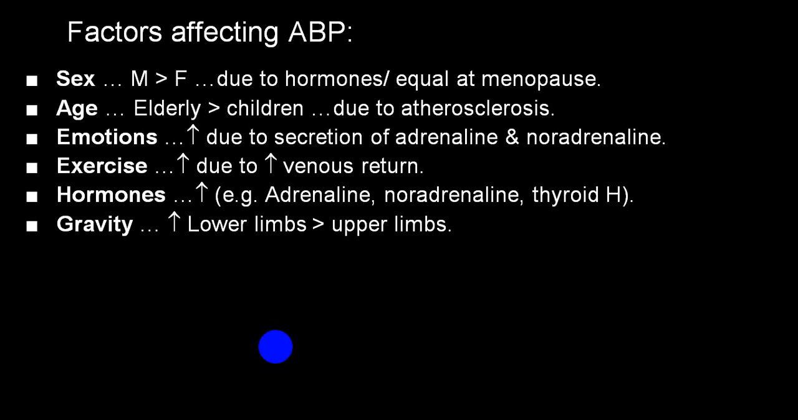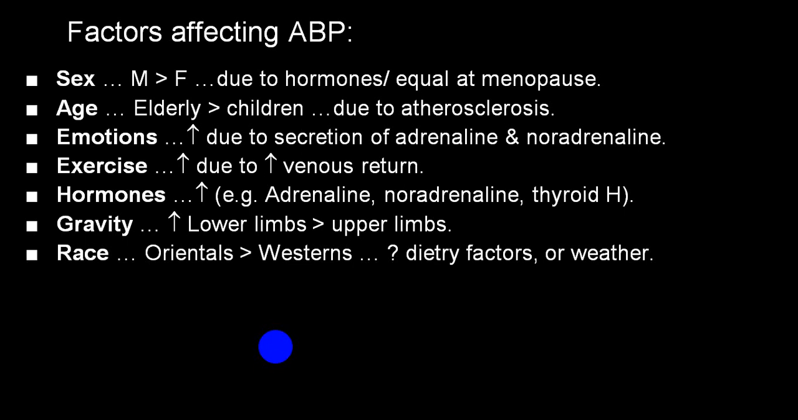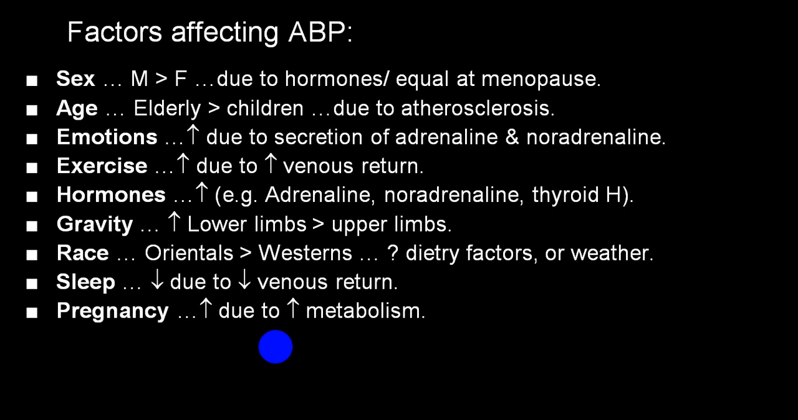Blood pressure in supine posture will be a little higher as compared to erect posture, and blood pressure in the lower limb will be a little higher as compared to the upper limb. Race wise, they said oriental people will have a higher blood pressure as compared to western. That will depend upon dietary factors, weather, body structure, etc. During deep sleep, the venous return is reduced, hence the blood pressure is lower. In pregnancy, because of increased metabolism and increased blood volume, there will be a little elevation of blood pressure.